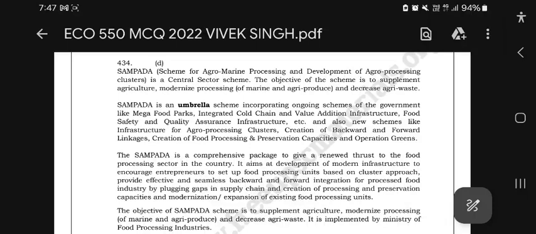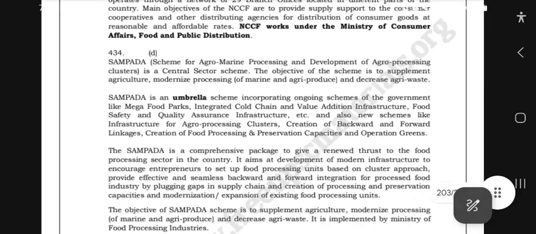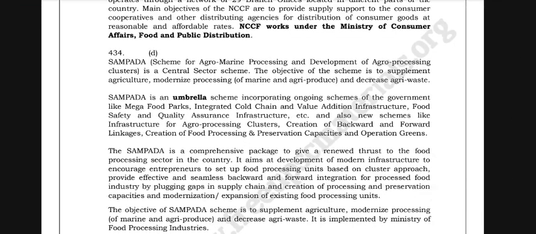It is a central sector scheme. The objective of the scheme is to supplement agriculture, modernize processing of marine and agri produce and decrease agri waste. Sampada is an umbrella scheme incorporating ongoing schemes of the government. The scheme for agro-marine processing and development of agro-processing clusters is a central sector scheme.